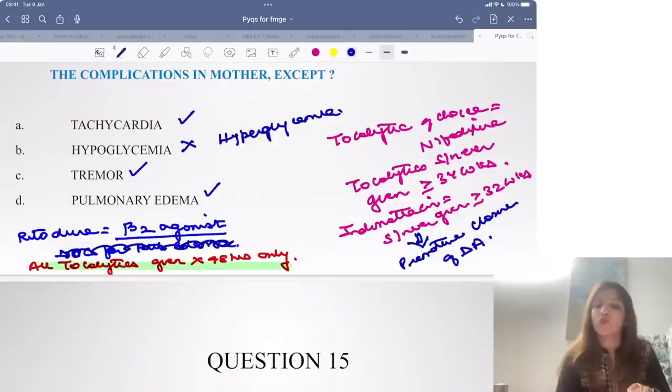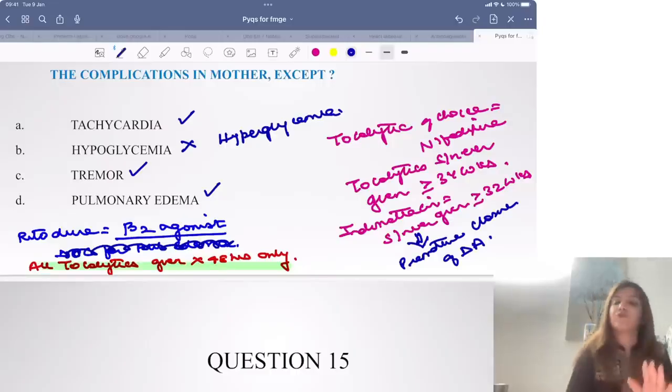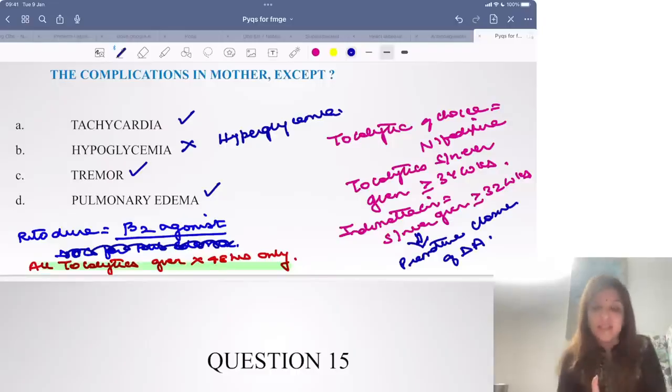What is the role of tocolytics? Tocolytics have only one role, they give time for corticosteroids to act. So they buy time. When I want to buy time for corticosteroids to act, then I'm going to give tocolytics, and I'm going to give tocolytics only up till 48 hours, not more than that. And never am I going to give tocolytics after 34 weeks. Indomethacin is a tocolytic which should never be given beyond 32 weeks because it can lead to premature closure of ductus arteriosus.